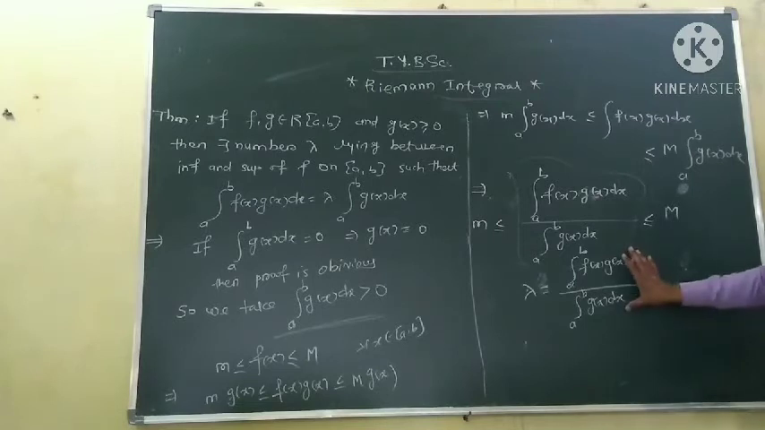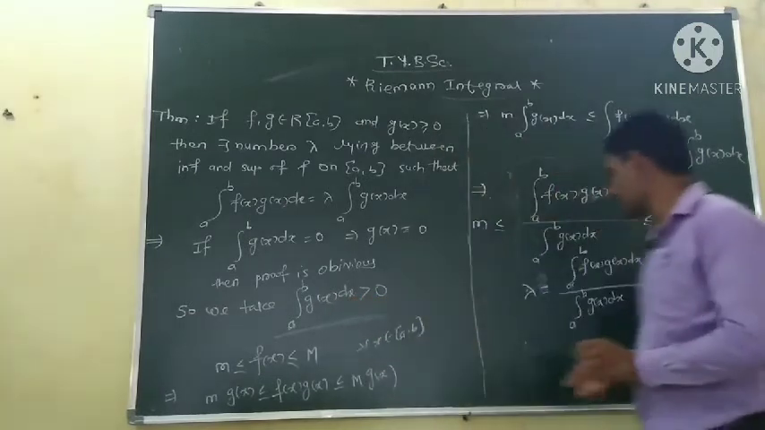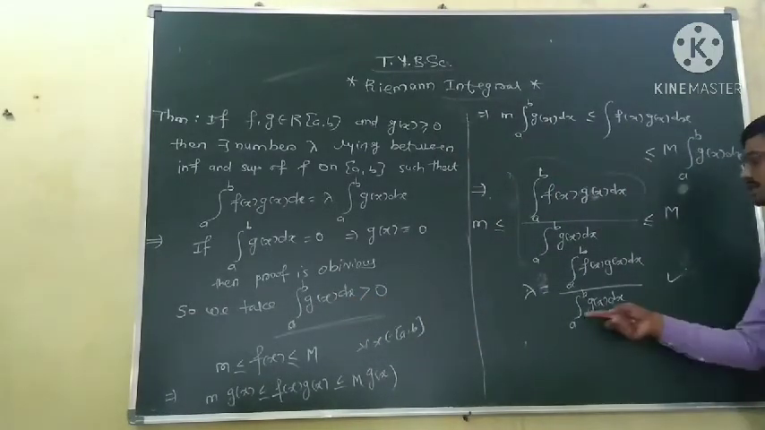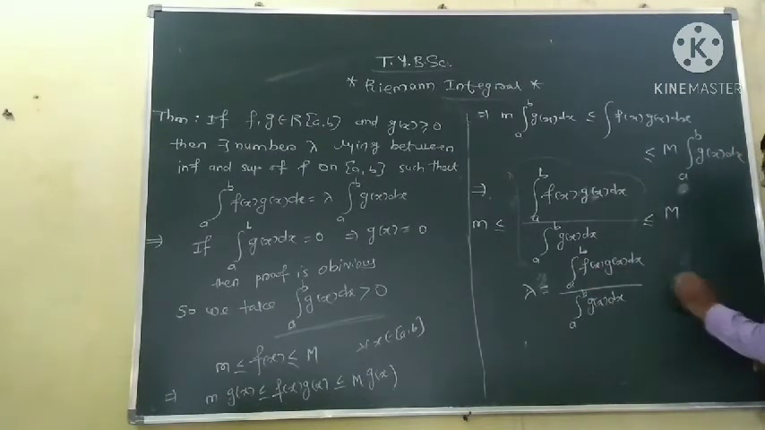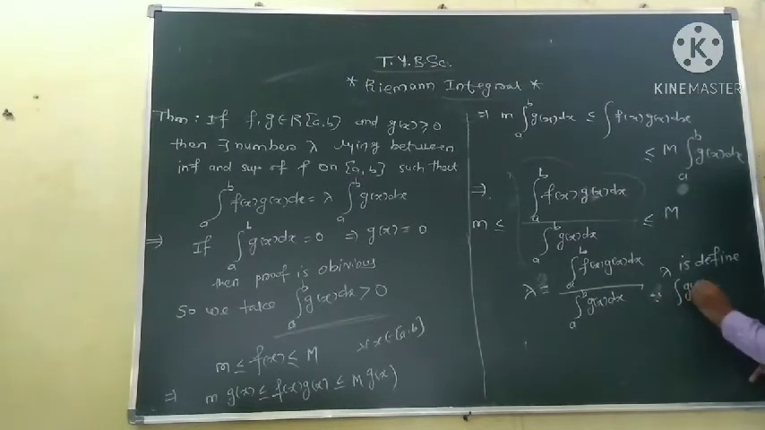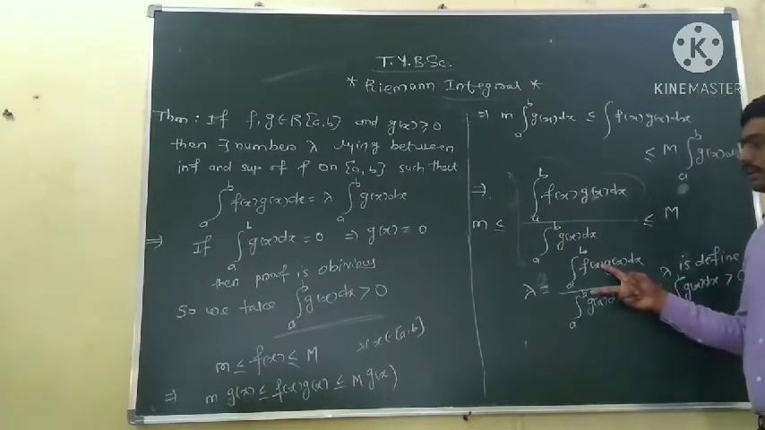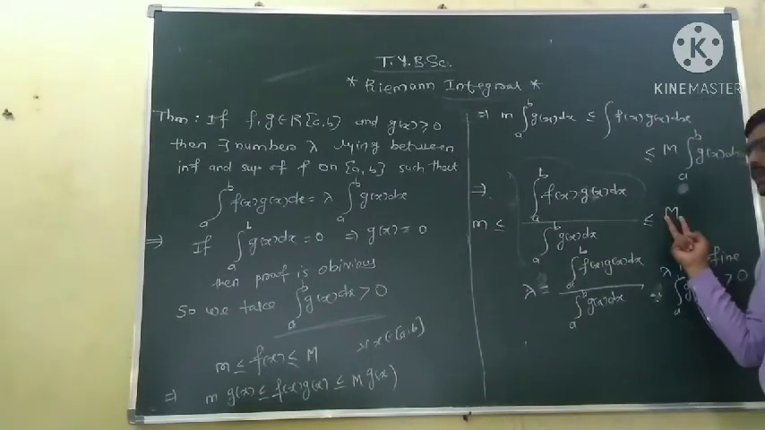Now lambda is defined because the denominator is non-zero, it is strictly greater than 0, so it is defined. Okay, since the denominator is not equal to 0, lambda is defined. Lambda is defined because the integration of g of x dx is strictly positive, so this value is defined. Okay, so we have found the lambda lying between the infimum and supremum of the function.